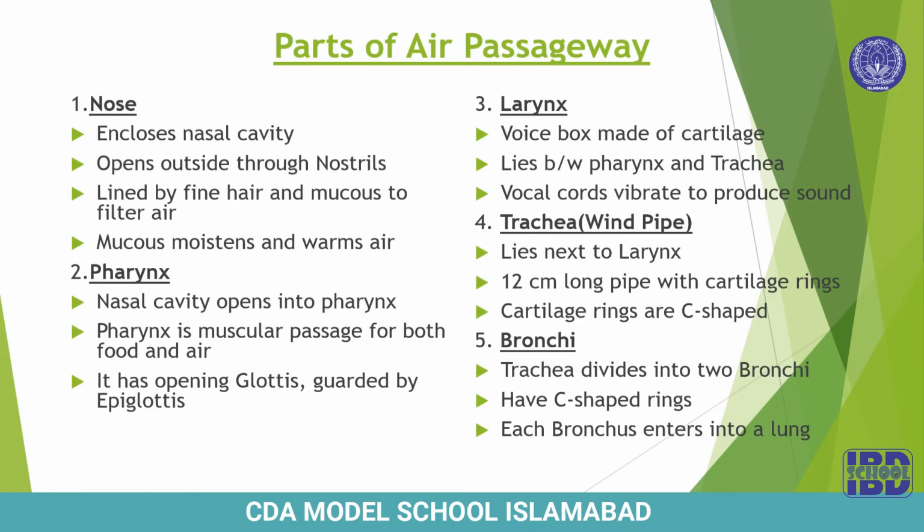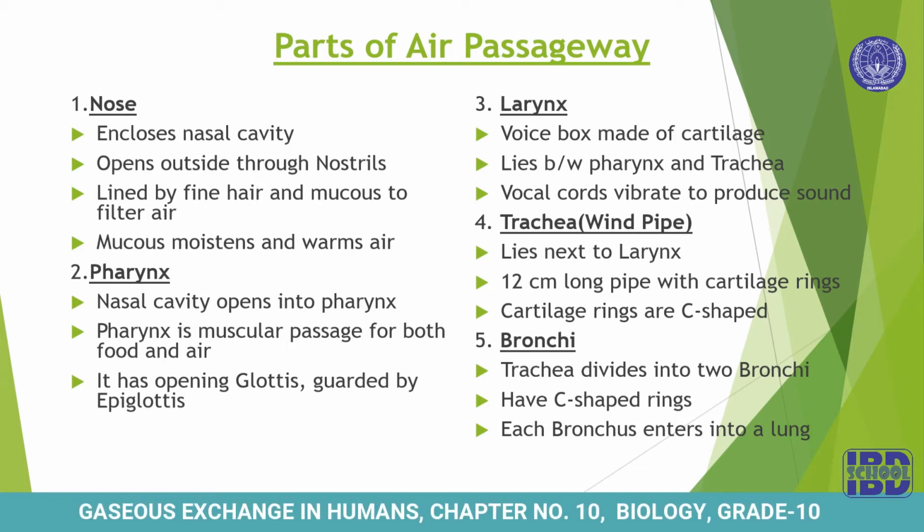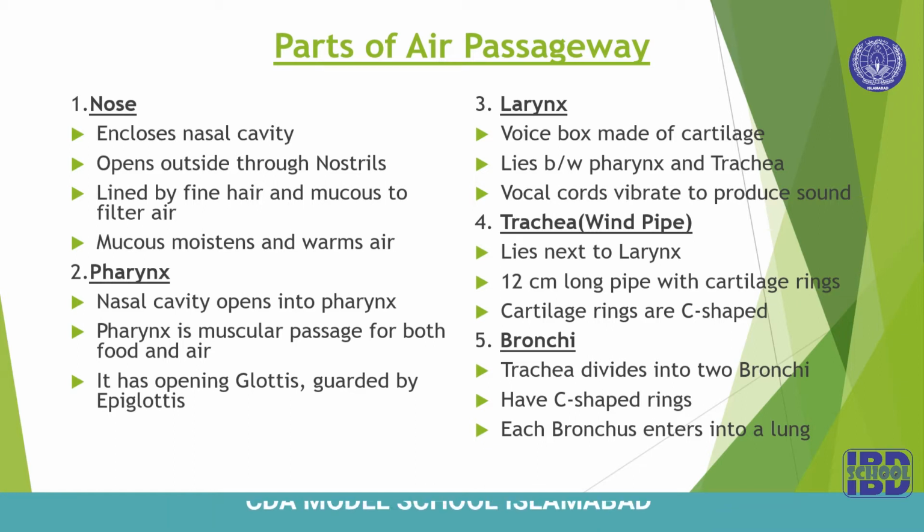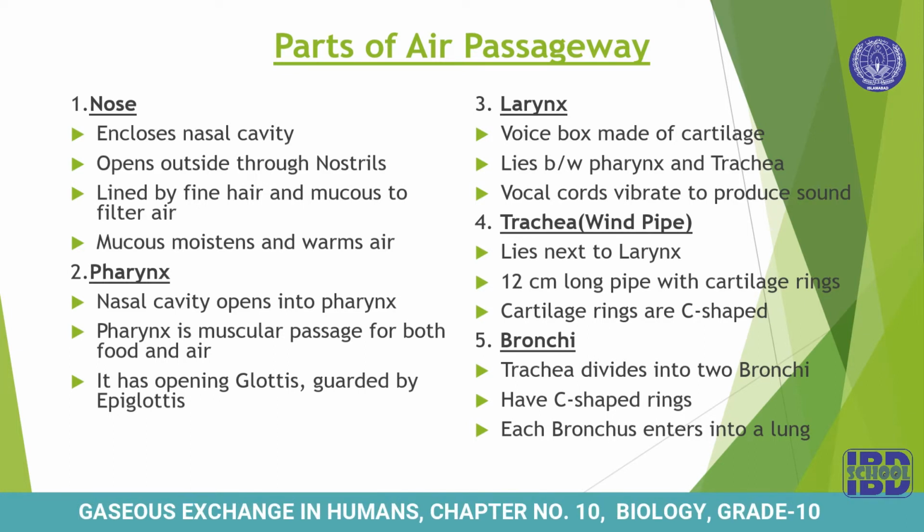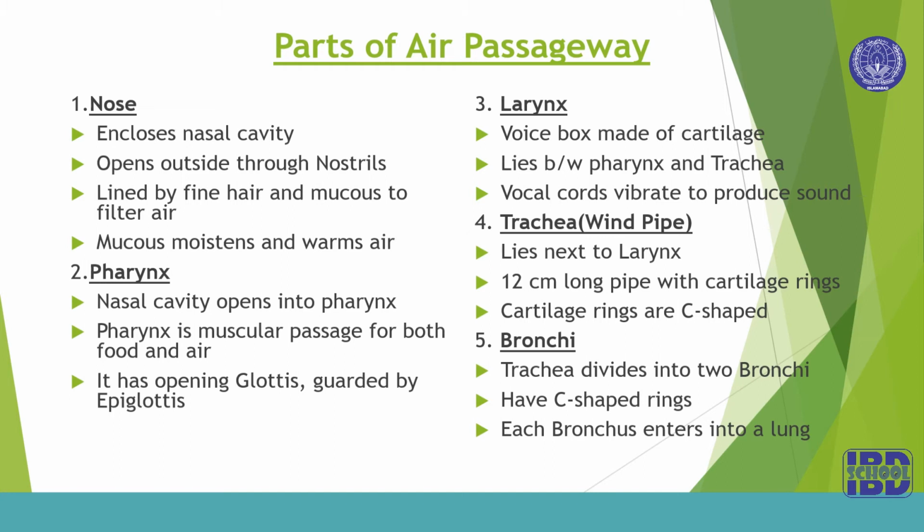Next, parts of air passageway. Let's see each part of the air passageway in detail now. First part is nose. Nose encloses nasal cavity, and this nasal cavity is divided into two parts, and it opens outside through nostrils, and each nostril is lined by fine hair and mucus to filter air.